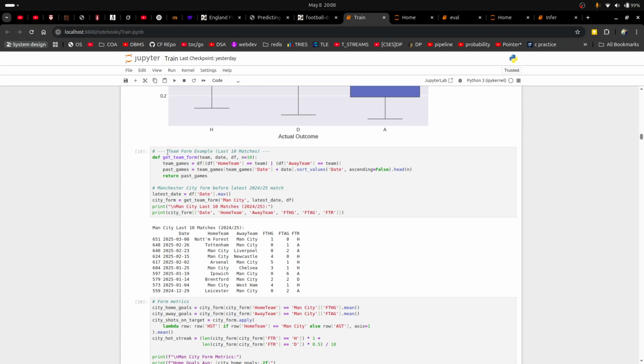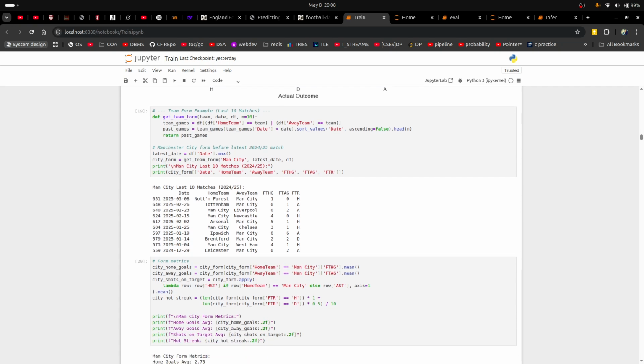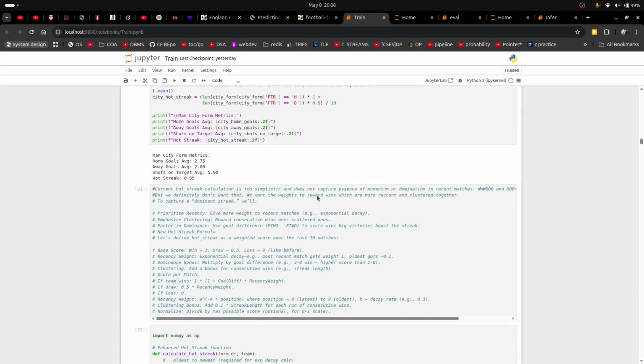The way we went about it initially was just, for the last 10 matches, how many matches have they won, how many matches have they lost. So it's just a weighted average of that. It's a very oversimplistic model that was not ever supposed to give us accuracy, but we just wanted to see how it would fare using a standard model.